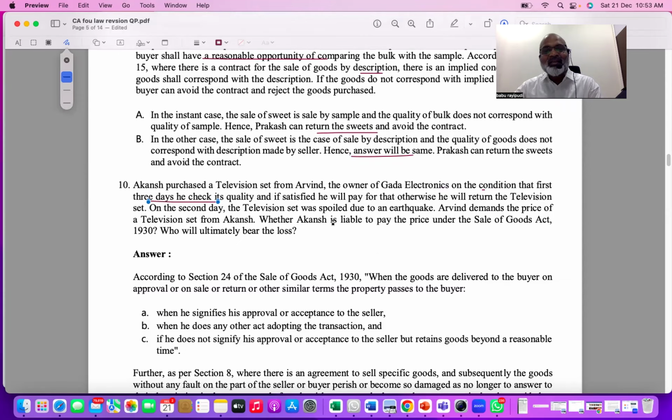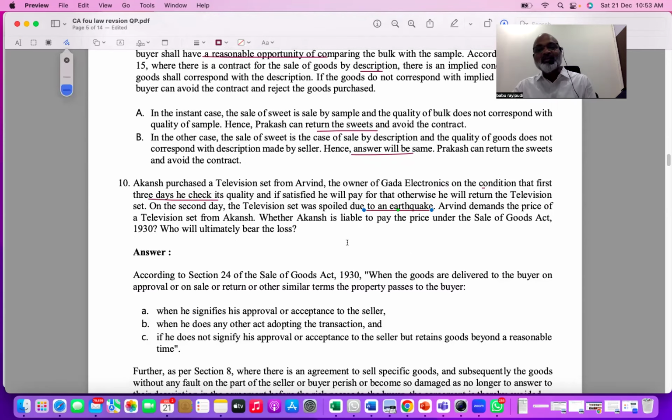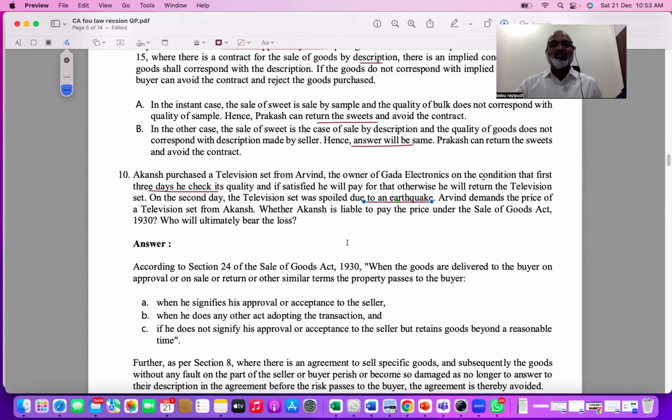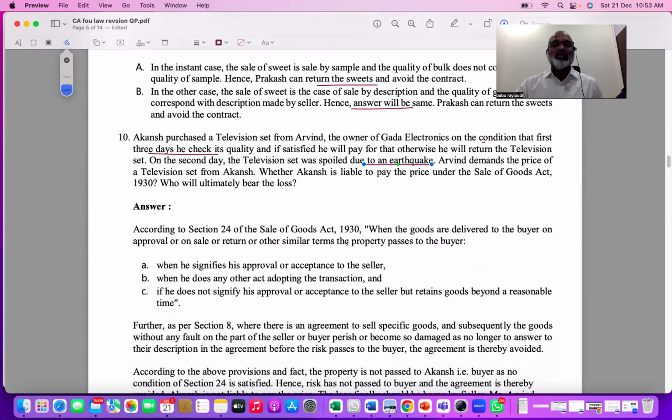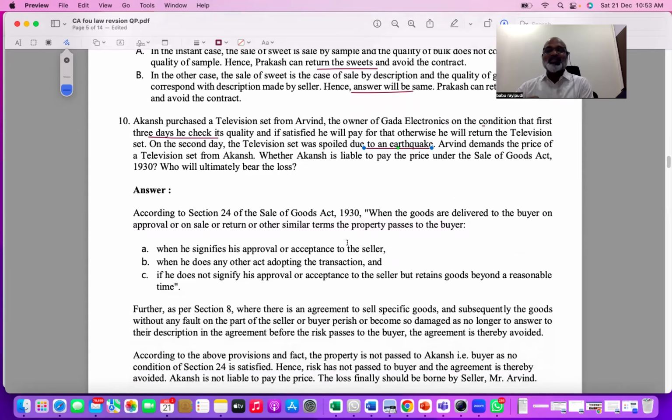On the second day, the television set was spoiled due to an earthquake. Arvind demands the price of the television set from Akansh. Whether Akansh is liable to pay the price under the Sale of Goods Act 1930, and who will ultimately bear the loss? So what is the concept involved here? This is called sale on approval.